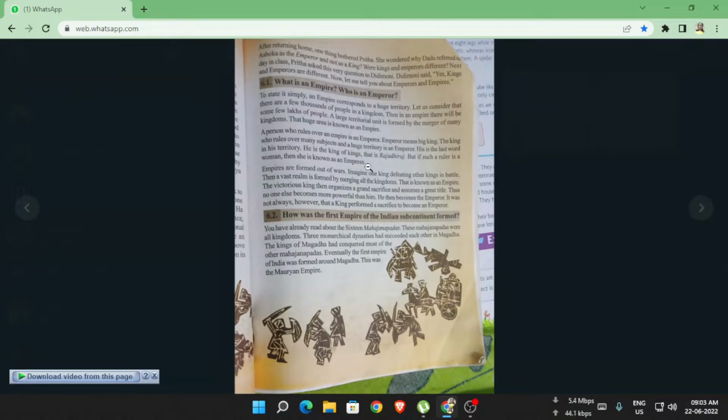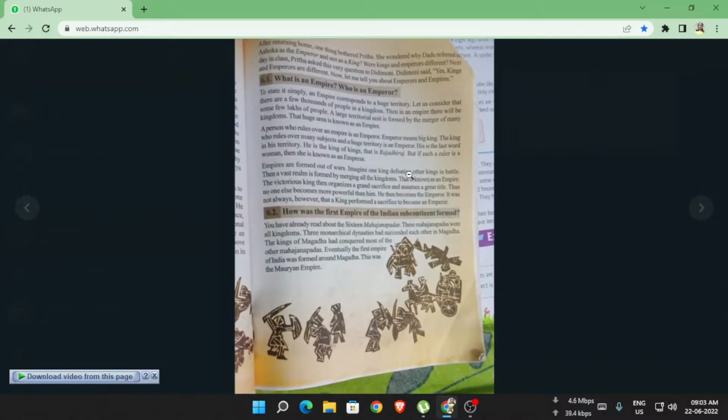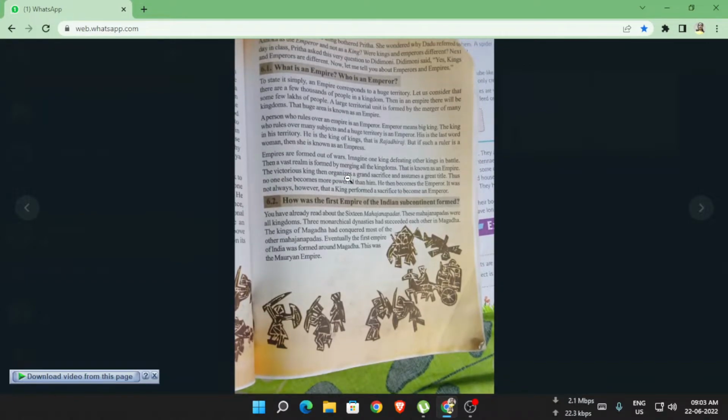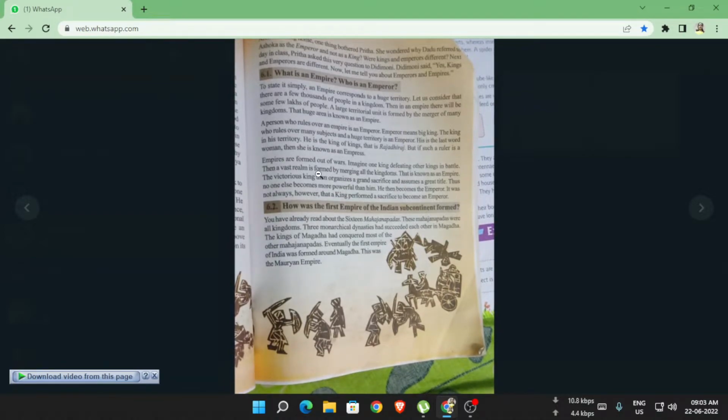Now the king of the kings is called Raja Dhiraj. The empire is formed out of wars. When wars occur, at that time a huge area is occupied by the king, and that area is called an empire.